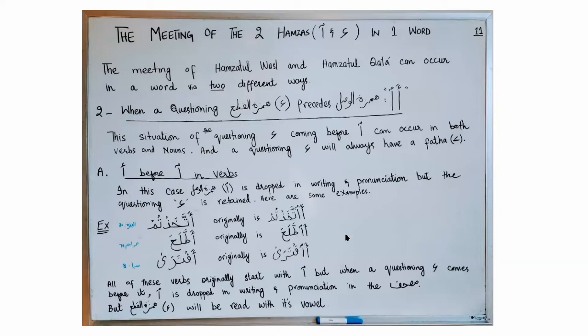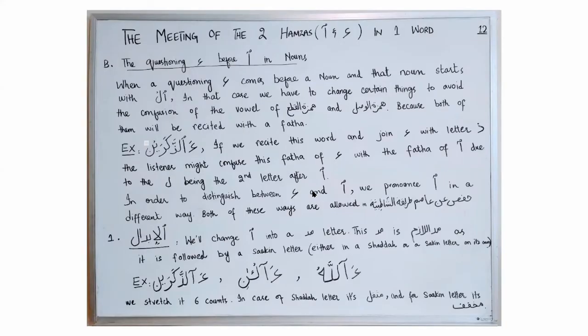So all of these words originally start with Hamzatul Wasl, but when the questioning Hamza enters these words, we drop Hamzatul Wasl in writing and in pronunciation, and we only recite these words with Hamzatul Qat'a. And Hamzatul Qat'a will be read with the vowel that it carries, and in this case, it is always going to be fatha.